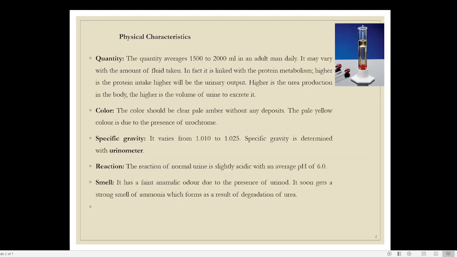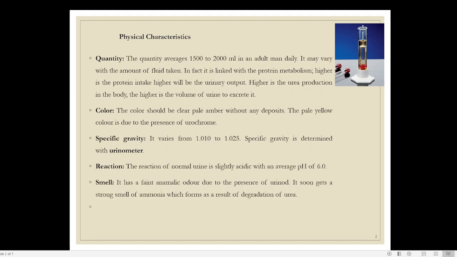Under the physical characteristics, these are the main features. We have to study the quantity, color, specific gravity, reaction, and the smell of the urine. So under these 5 categories, we have to discuss the physical characteristics of the urine. The first one is the quantity. Quantity is how much urine is produced.